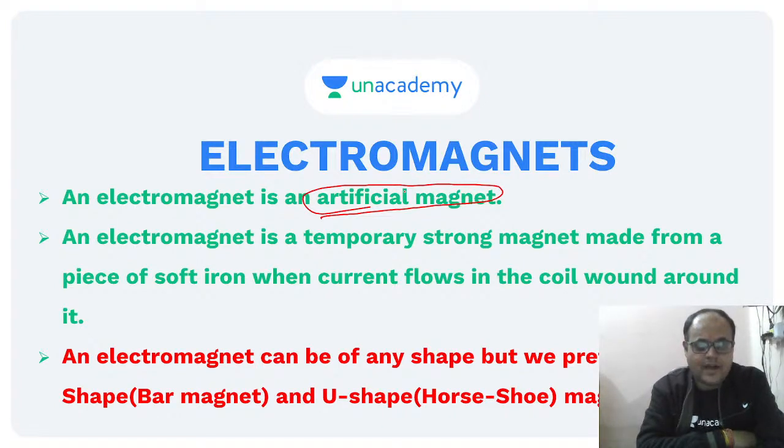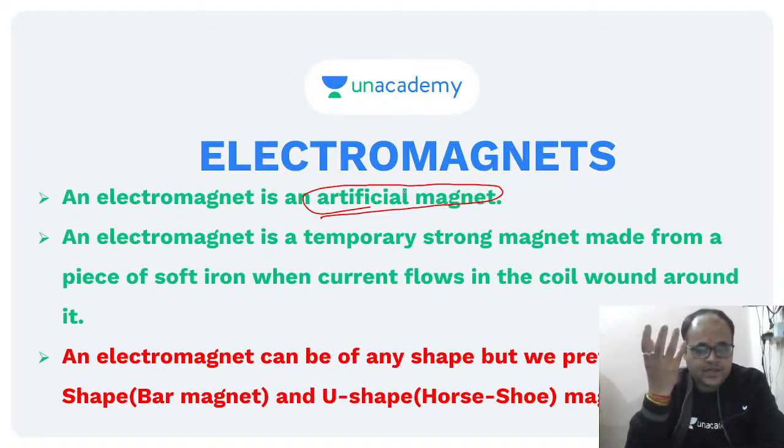Fine. So, artificial magnets are the magnets which we design and they have enhanced power. I mean, the magnetic power is more. And why do we need electromagnets? We need electromagnets because natural magnets have weak magnetizing power and they are of irregular shape. They cannot be commercially used.